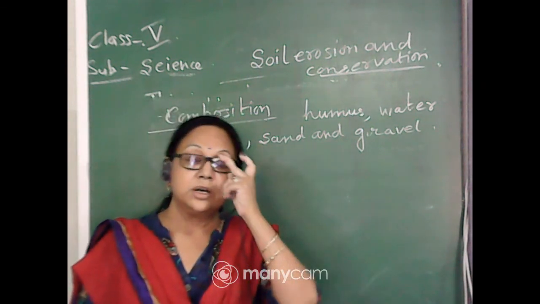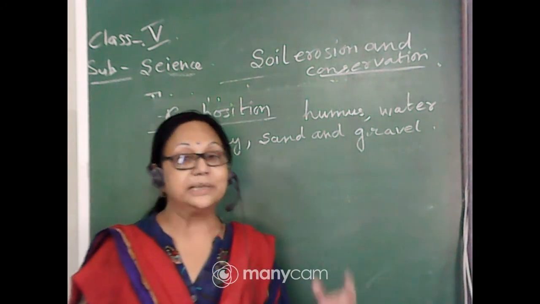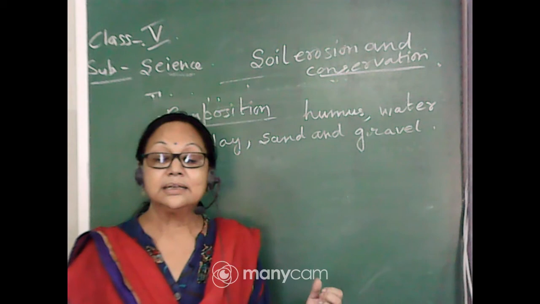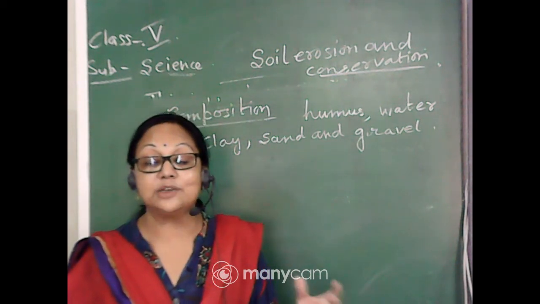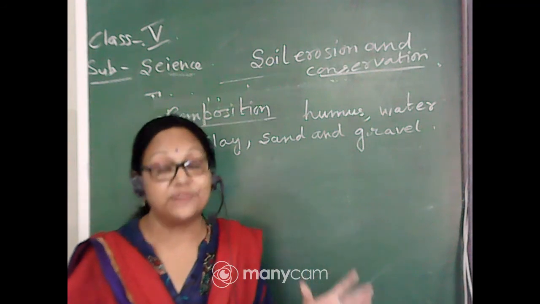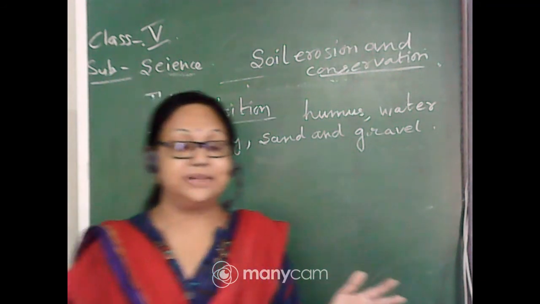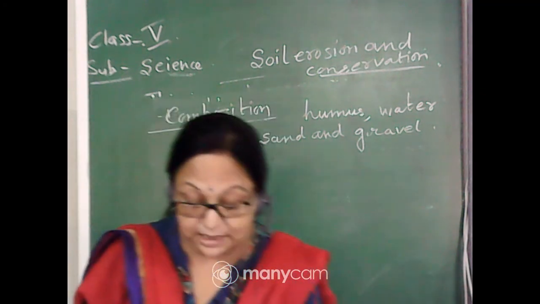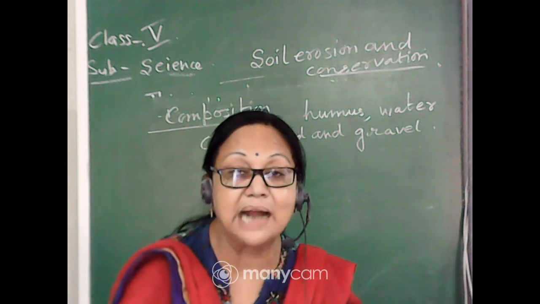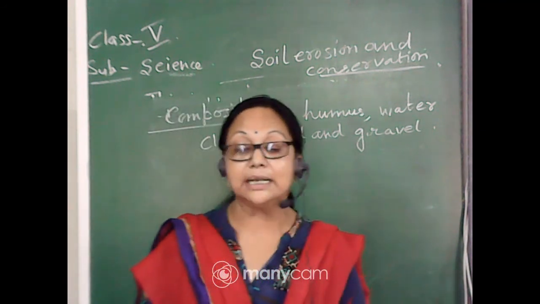And we know why? Due to the presence of which thing is the top soil becoming very fertile? Which thing is present in the top soil which makes the soil more fertile? Yes, very good. Avipsha again has given the answer. It is humus.